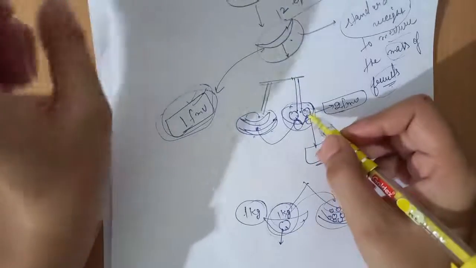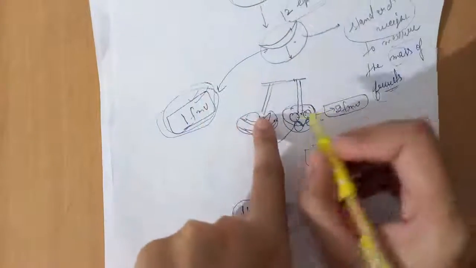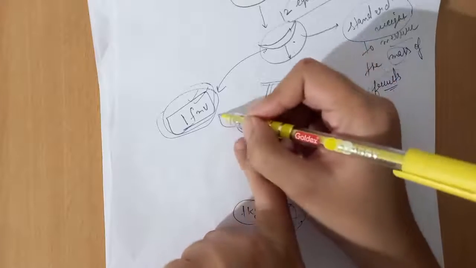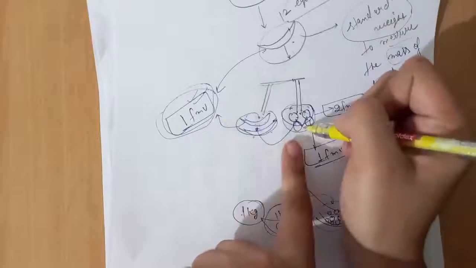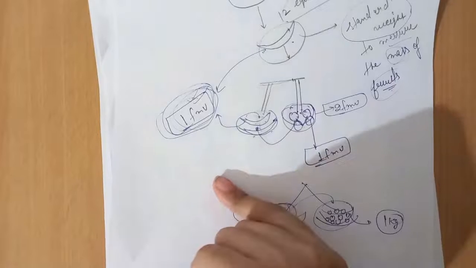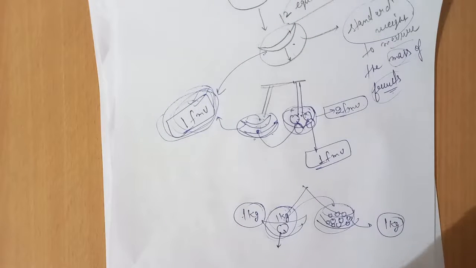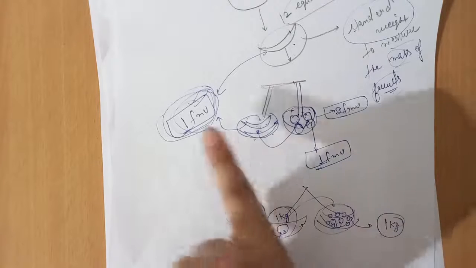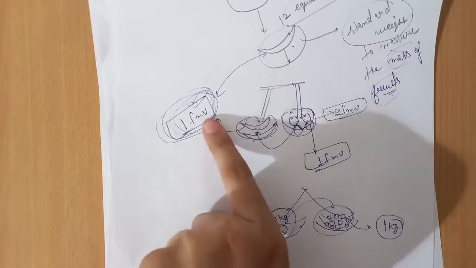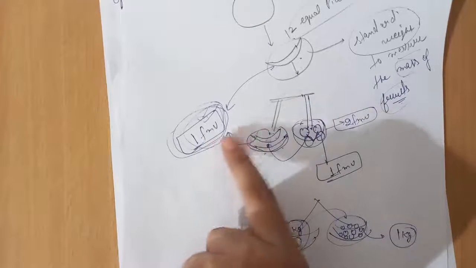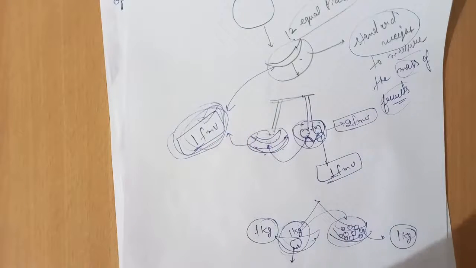Their weights are equal to 2 pieces of watermelon, and 1 piece's mass is taken as the unit to measure the mass of the fruits. This is a unit. Such as we take the kg and gram unit to measure the mass of a substance. In the same manner, we can assume this as a unit to measure the mass of fruits, 1 FMU. In the same manner, scientists determine the mass of atoms. How can they determine it? Let us understand.